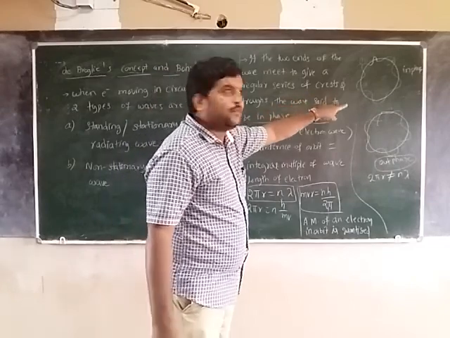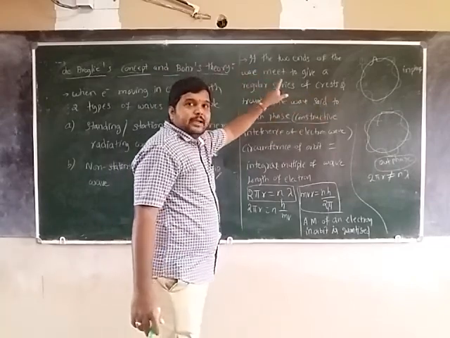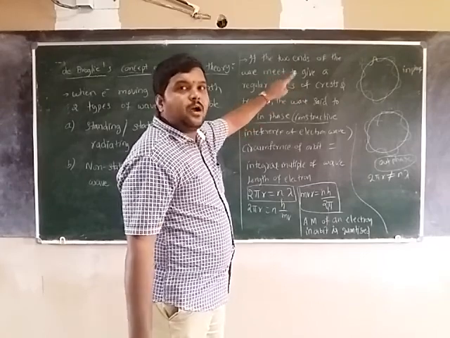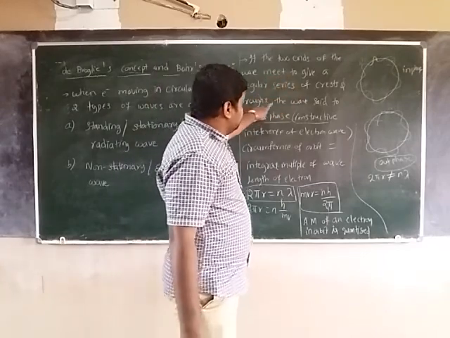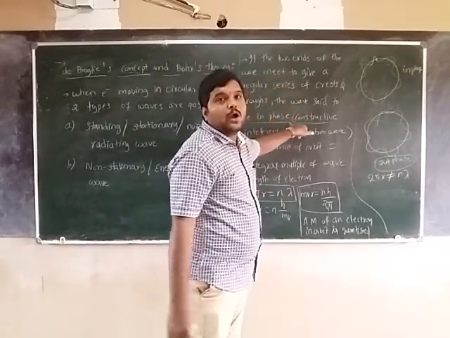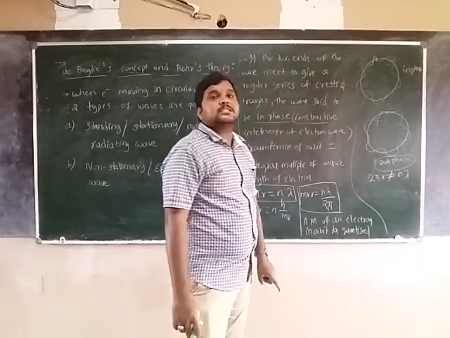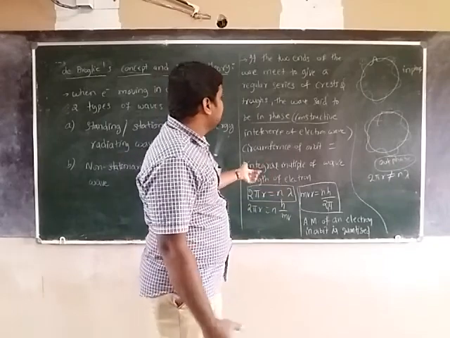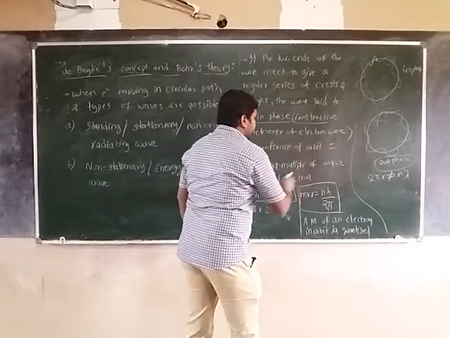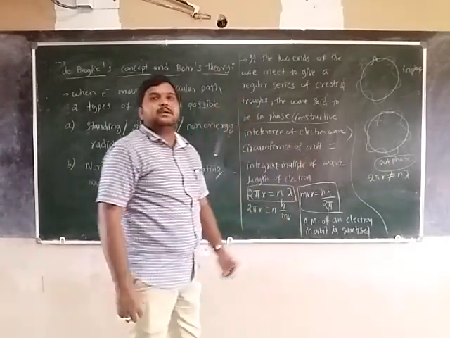If the two ends do not meet together, the wave is said to be out of phase. In phase means constructive interference. When is it possible? When the circumference, 2πr, is equal to an integral multiple of wavelength.